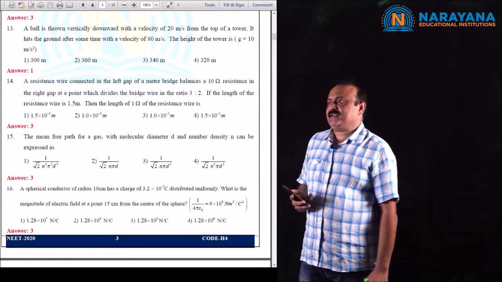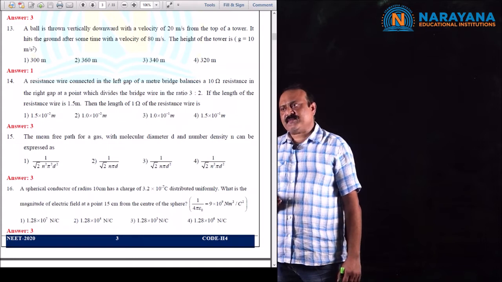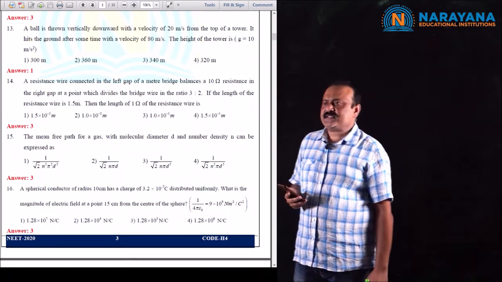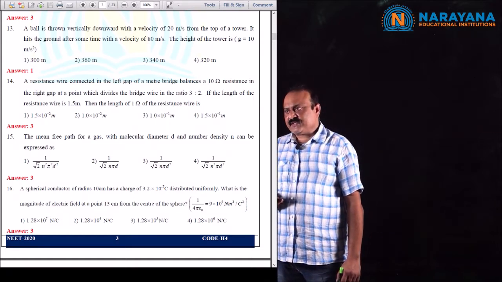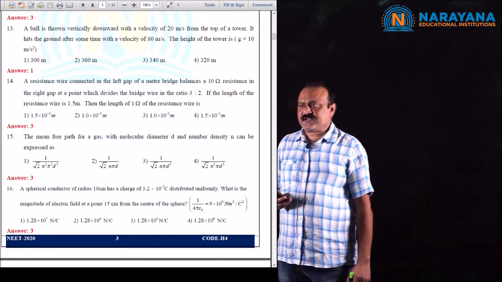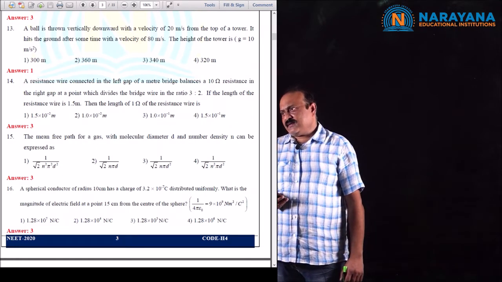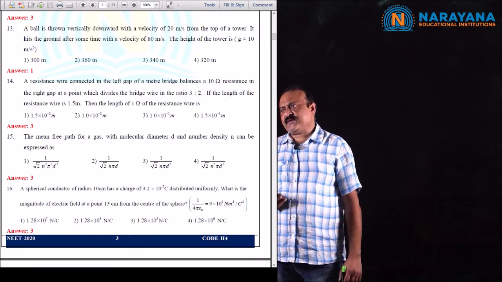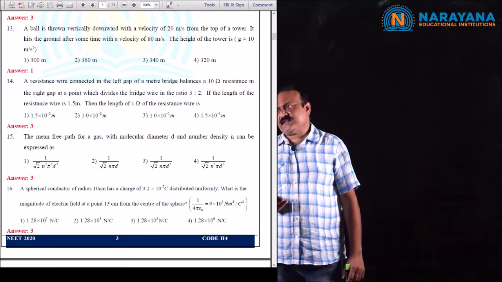Question number 14. The resistance wire connected in the left gap of a meter bridge balances a 10 ohm resistance in the right gap at a point which divides the bridge wire in the ratio of 3:2. If the length of the resistance wire is 1.5 meters, then the length of 1 ohm resistance of the wire is?